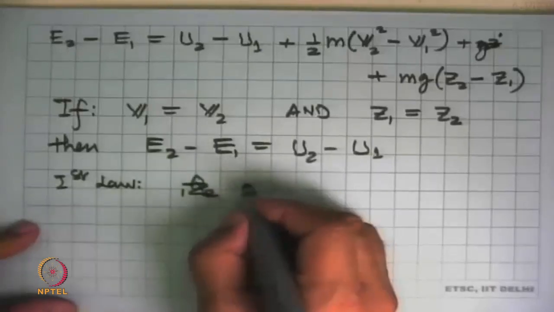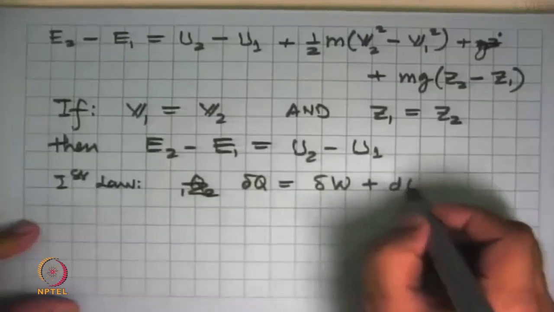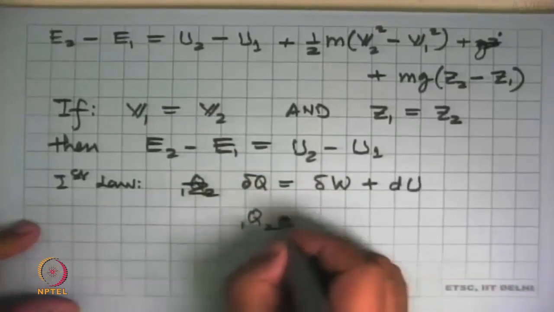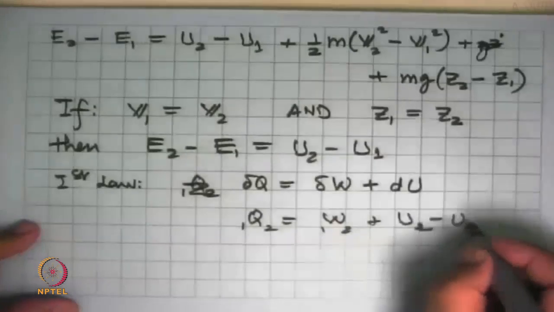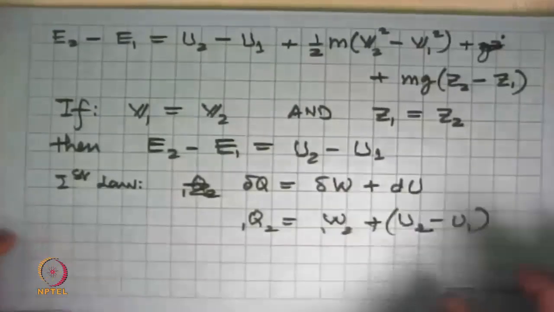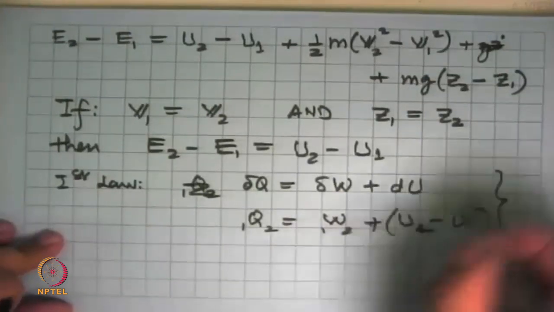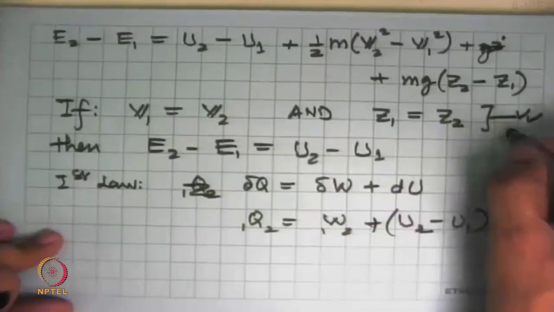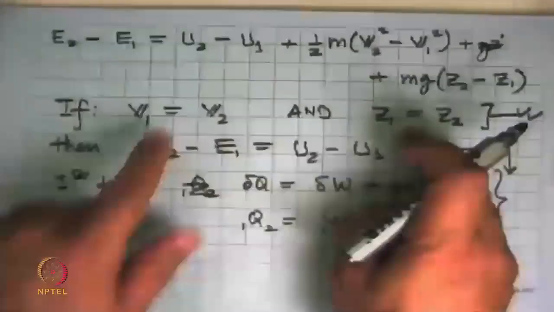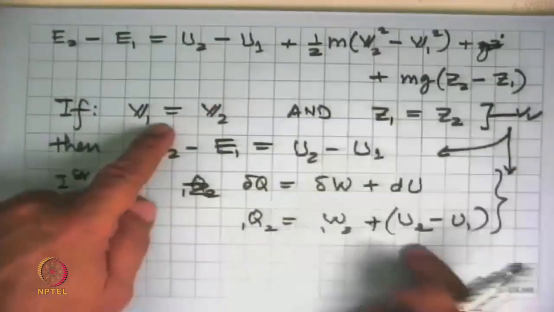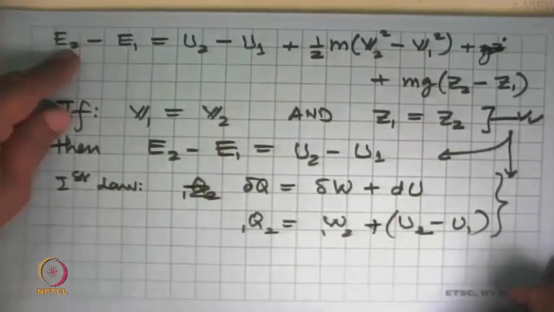in elemental form, it becomes delta Q is equal to delta W plus dU, or Q12 is equal to W12 plus U2 minus U1. So this is a restrictive condition that only if this is true, then this and this are true. If we cannot justify these, then we cannot use this equation. We have to go back and work with E2 minus E1.